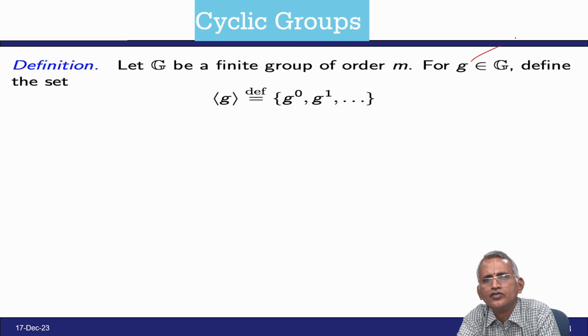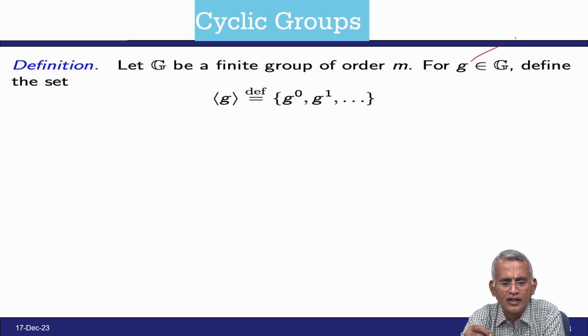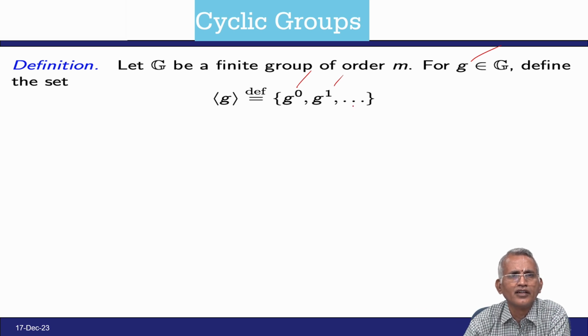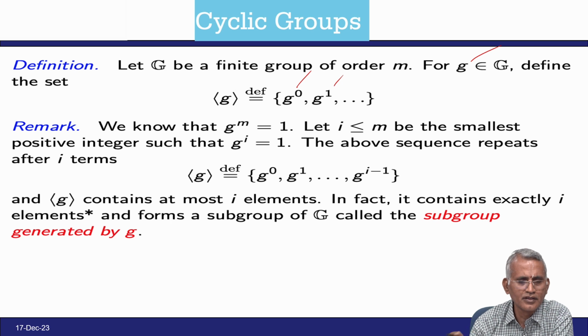For g belonging to G, define the set g power 0, g power 1, and so on. This is the order of g, and we can define the finite group corresponding to the generator.